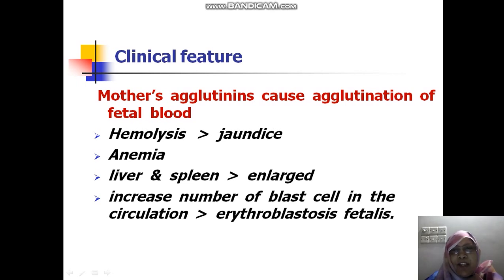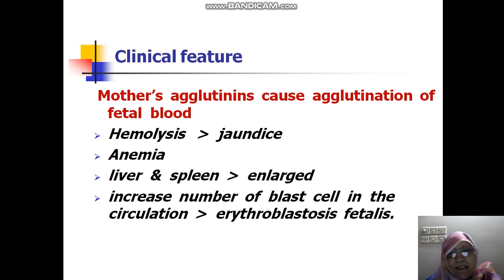When there is agglutination of fetal RBC, there will be subsequent hemolysis, which will cause jaundice, anemia, and in this case the liver and spleen will be enlarged. To compensate for the deficiency of RBC, the liver and spleen will produce more RBC, because these are the sites of erythropoiesis in fetal life.